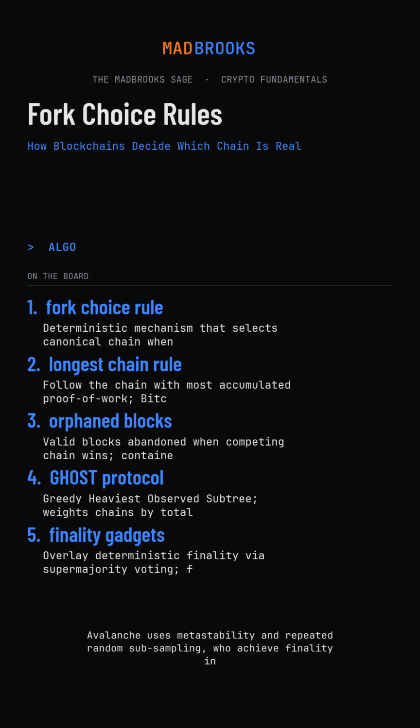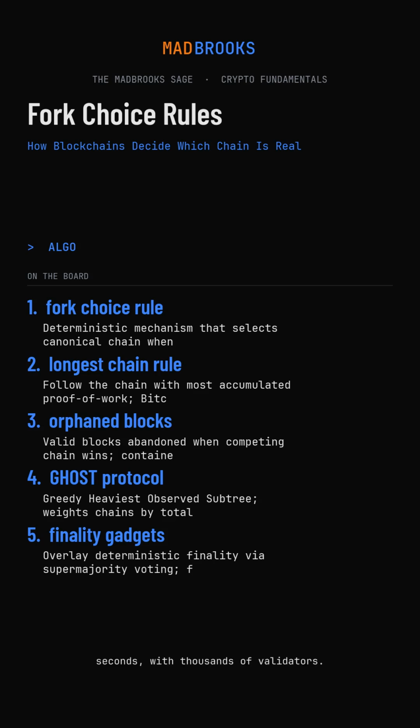Avalanche uses metastability and repeated random subsampling to achieve finality in seconds with thousands of validators. Algorithmically, nodes poll small random validator subsets. If a supermajority supports a block, confidence increases. This repeats until a threshold triggers irreversible acceptance. The security argument relies on the statistical improbability of attackers consistently appearing in random samples proportional to their stake.